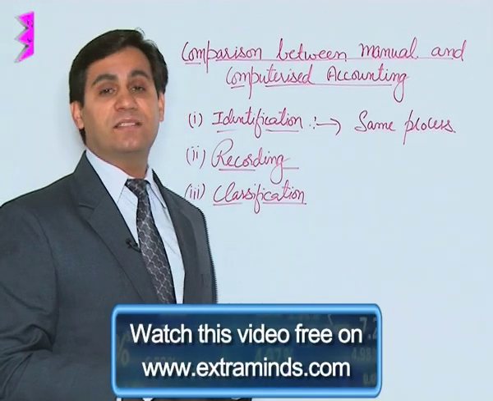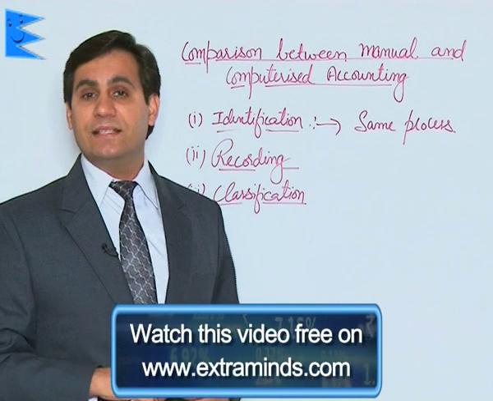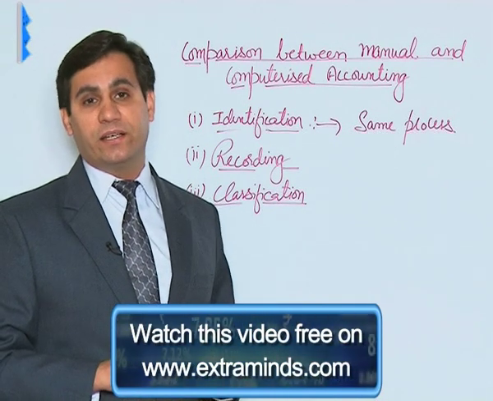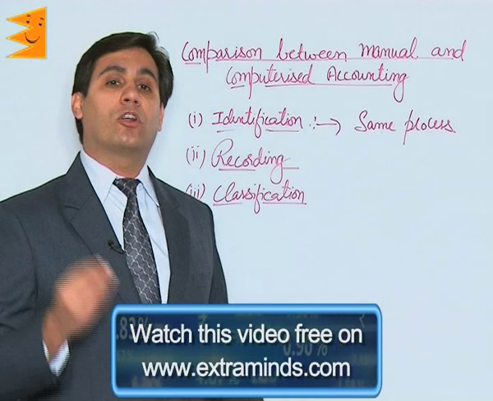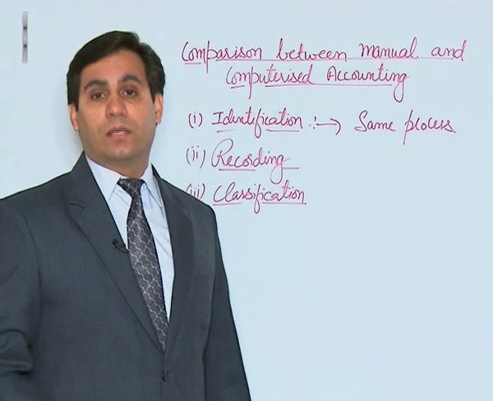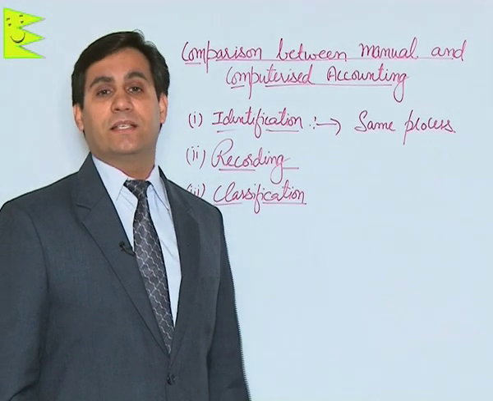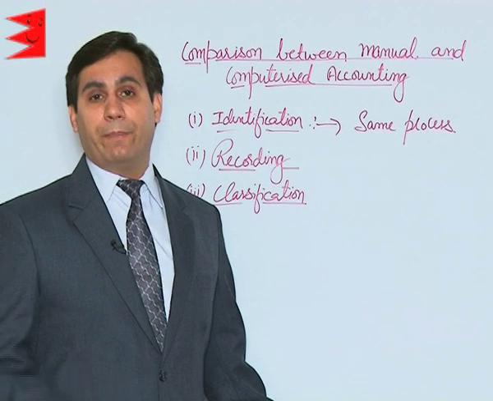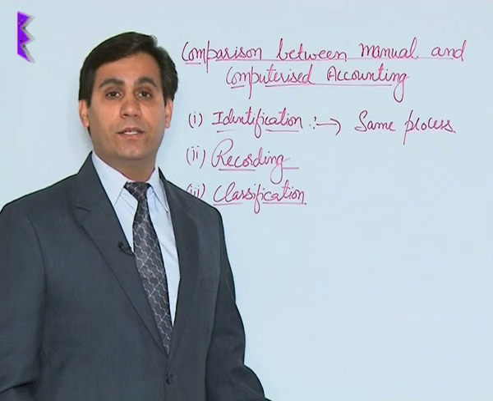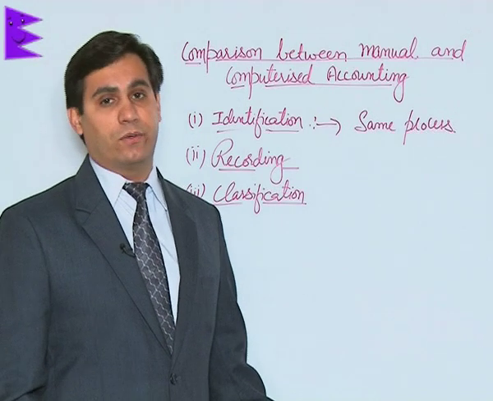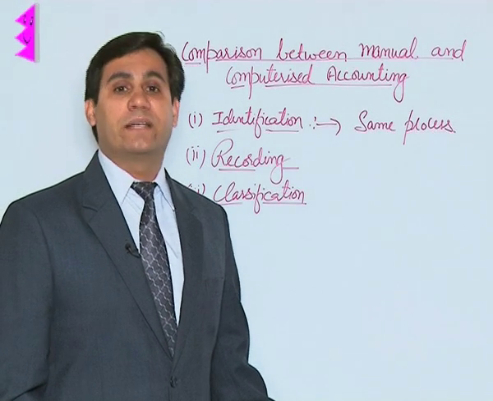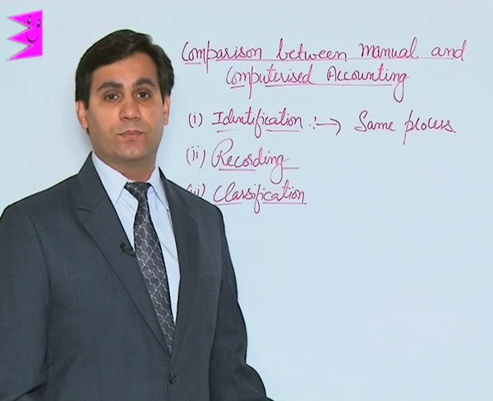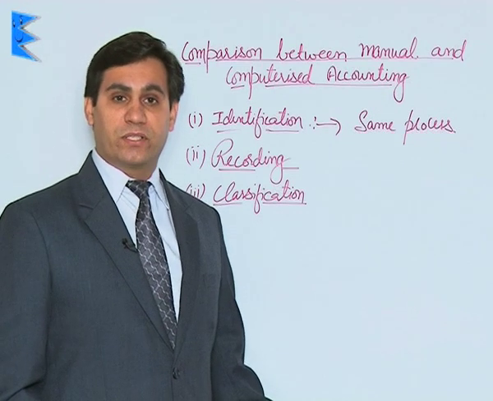But in computerized systems, once the journal entry is done or a voucher is created, this process is done automatically by the computer. That is, the systems are in place to automatically transfer and debit and credit the amounts in a journal entry to respective ledger accounts. This is done through computer systems, not through manual process.